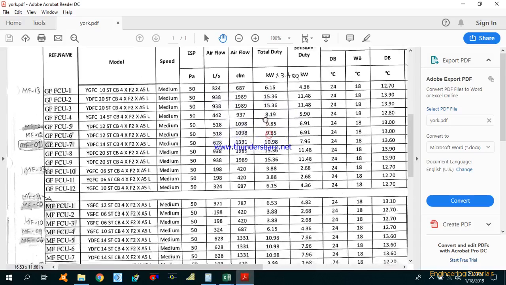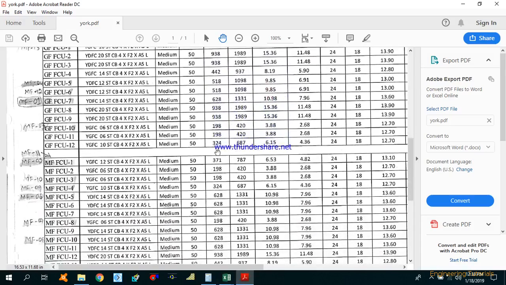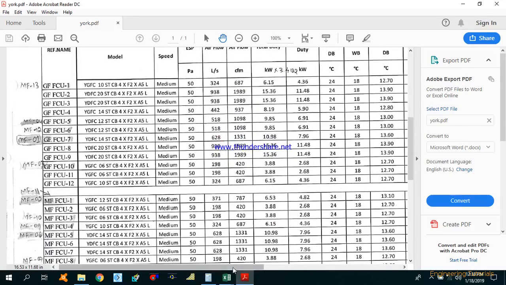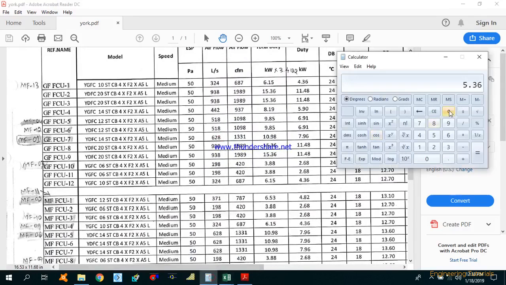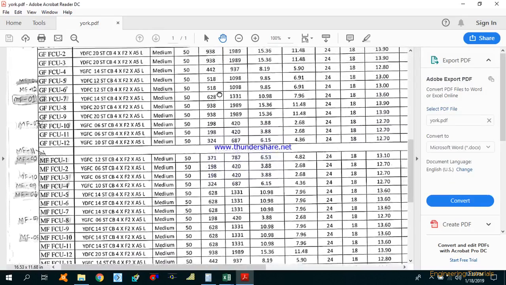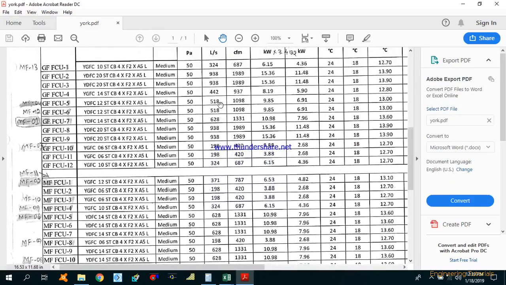1406 liters per second. As you can see, the maximum over here is 938 liters per second. We will select 938 liters per second. 1406 is the total, so we are left with 468 liters per second. 468 is not there, 442 is there, and the higher number after 442 is 518.